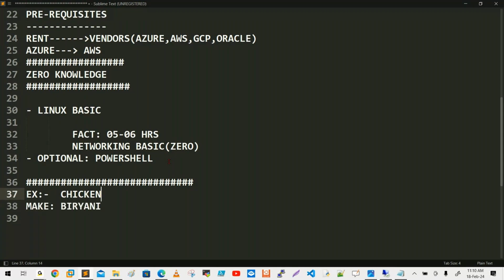Similarly, the cloud vendor is providing you a service, anything. EC2 is one service, instance is a service, VM is a service. If the cloud vendor provides one service, by that I will create a Windows machine. This is my biryani. Whatever you create, we call that a resource, like biryani. What the cloud vendor provides to you, we call that a service.